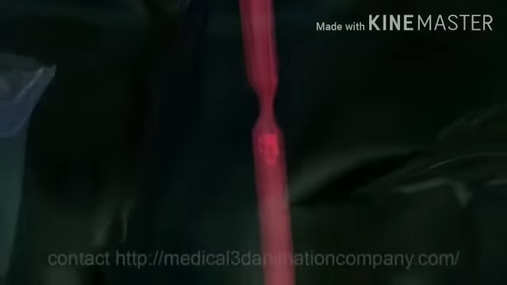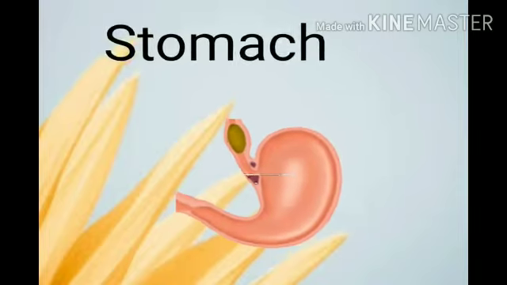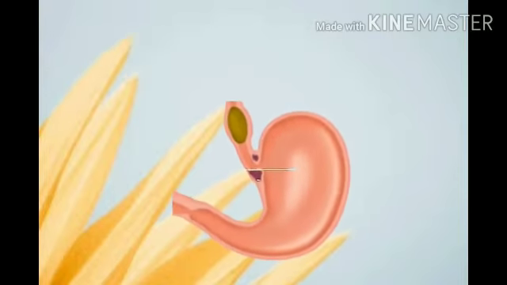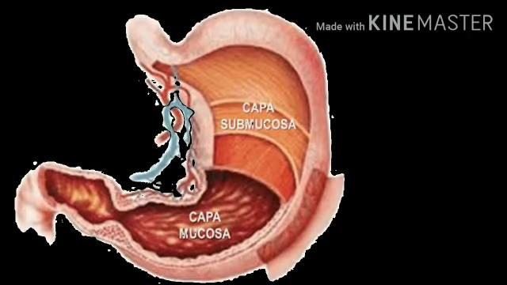Epiglottis is present behind the tongue, which directs the food toward the stomach. Food is gradually pushed down by the movement of the wall of the esophagus and it is passed into the stomach. Stomach. It is a thick-walled, flattened J-shaped bag. It is the widest part of the alimentary canal.